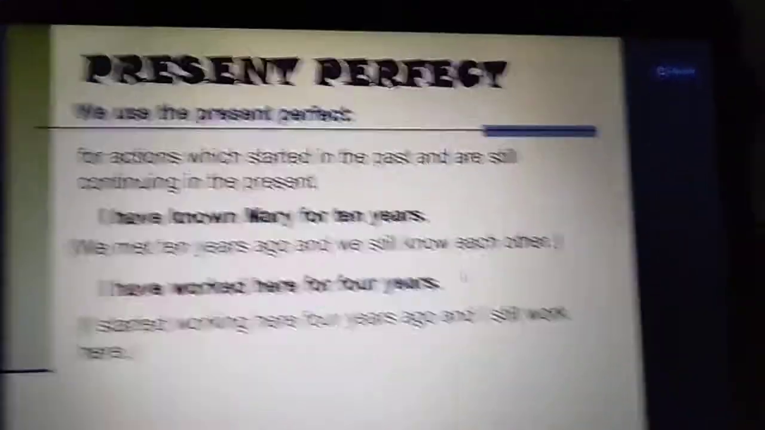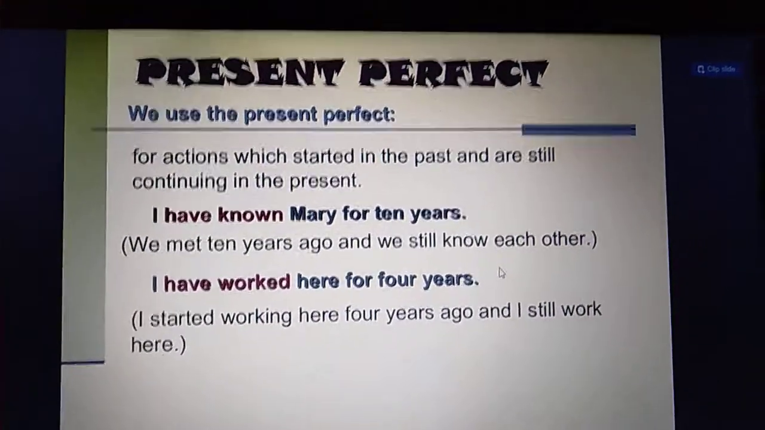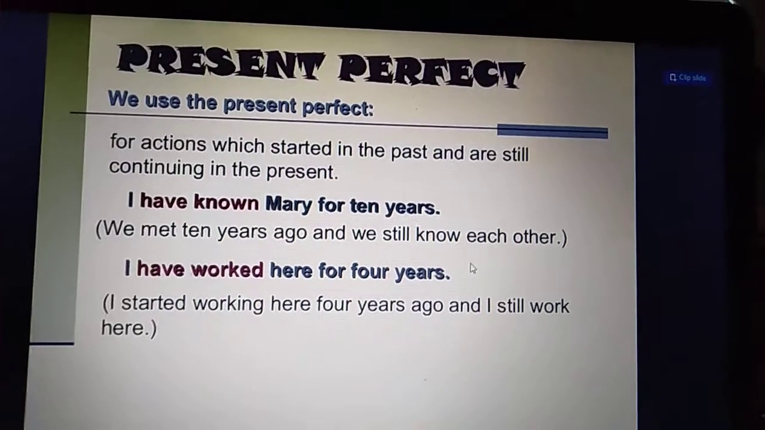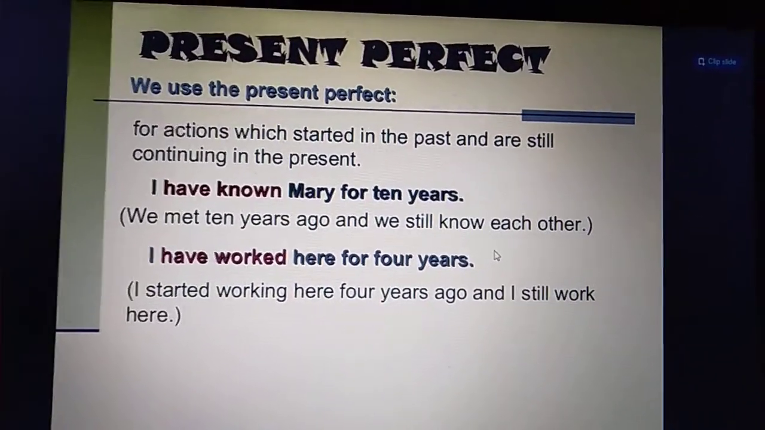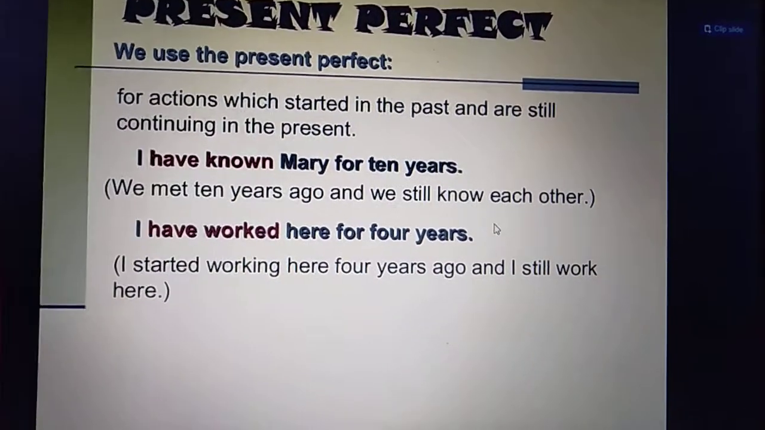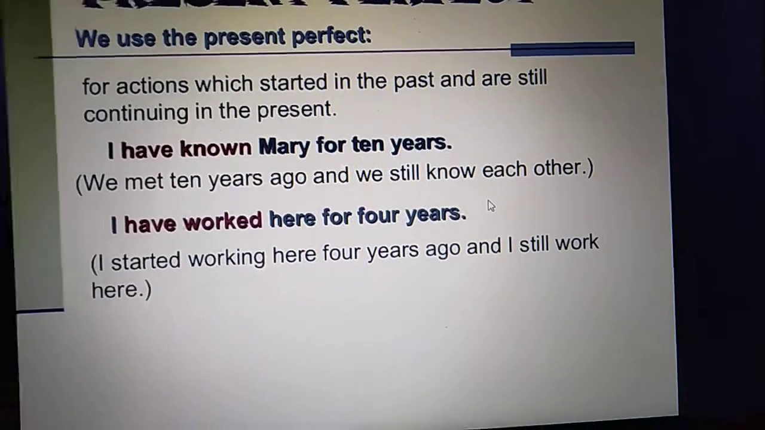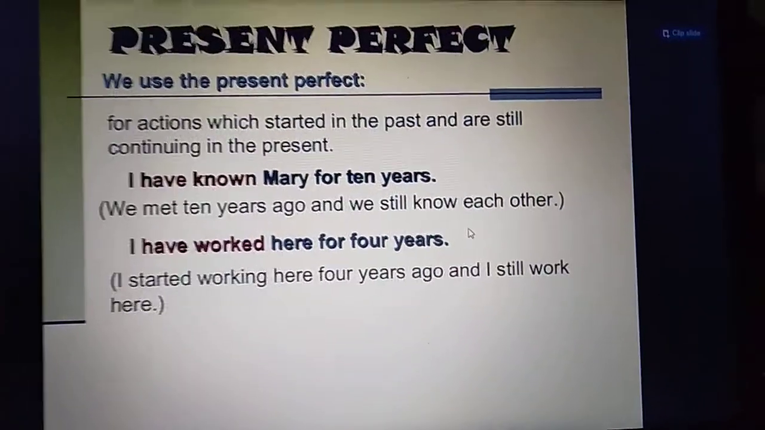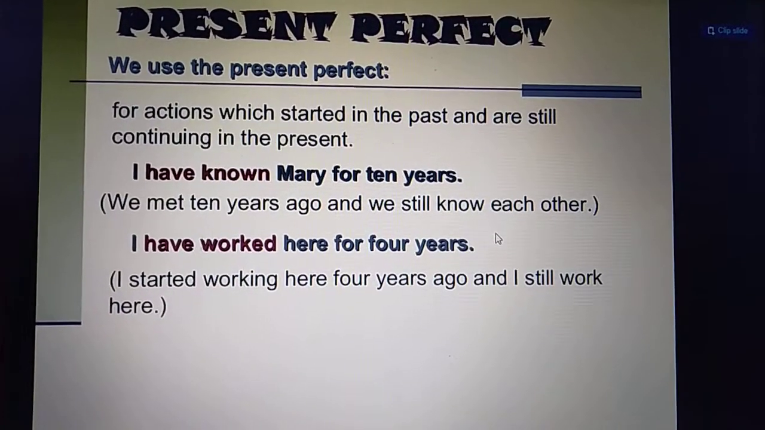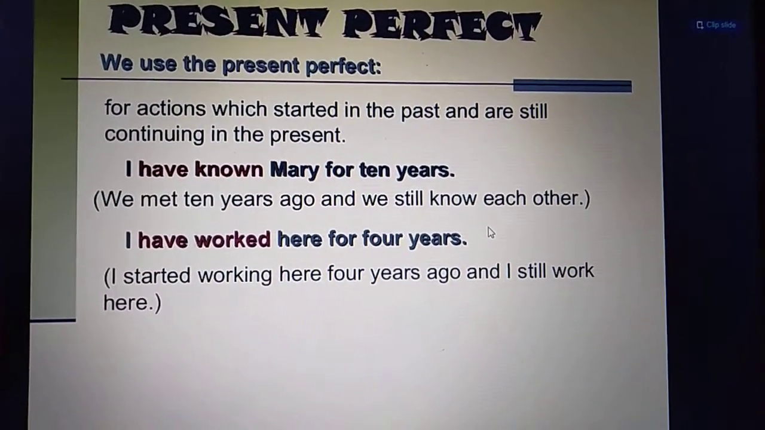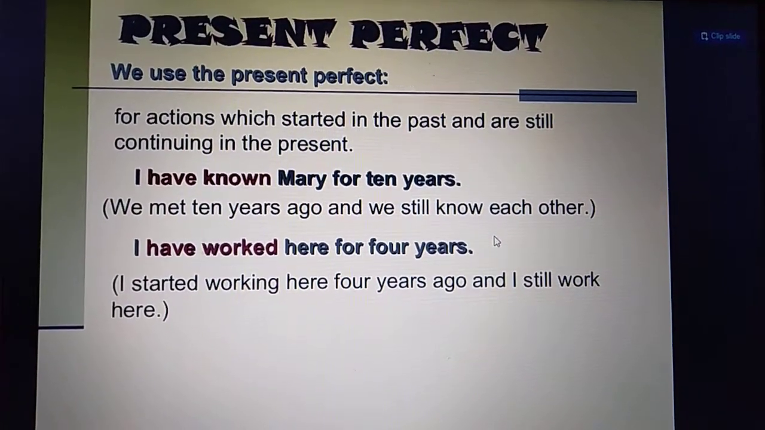So children, the first use, I hope it's clear, that we use the present perfect tense for actions which are completed in the past and we don't know the exact timings of that. Clear? Now the second use is that we use the present perfect tense for actions which started in the past and are still continuing in the present. So another use is that we use the present perfect tense for actions which started in the past and are still going on in the present. For such actions we use the present perfect tense.